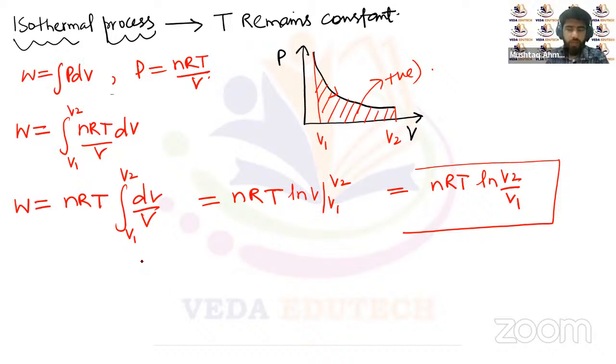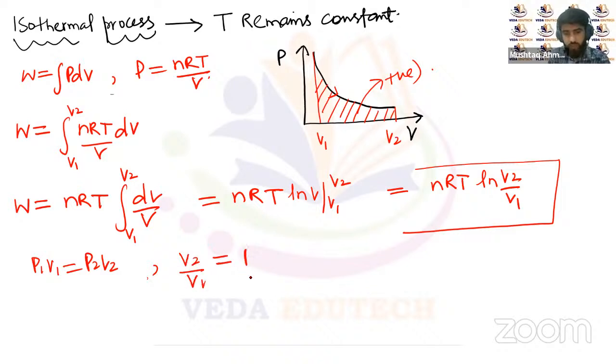Similarly, if we have to write in terms of pressure, we know that PV is a constant in case of isothermal process. So if PV is a constant, then P1 V1 has to be equal to P2 V2. Then V2 upon V1 will be equal to P1 upon P2.